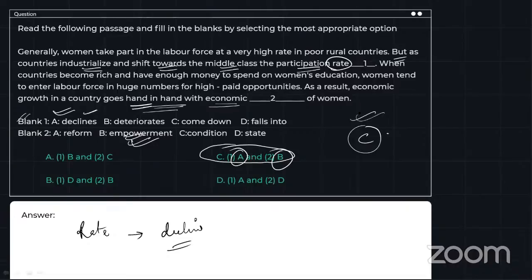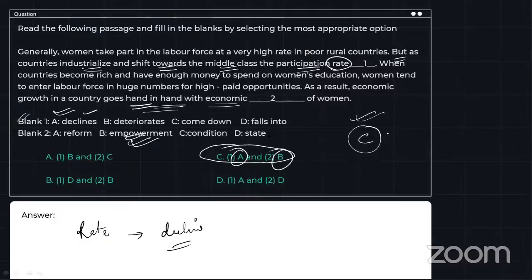For example, the rule of the Afghans declined. The economic rate declined. You will not say the economic rate deteriorated, but declined. And your health deteriorated. Your performance deteriorated. There is a difference in condition.